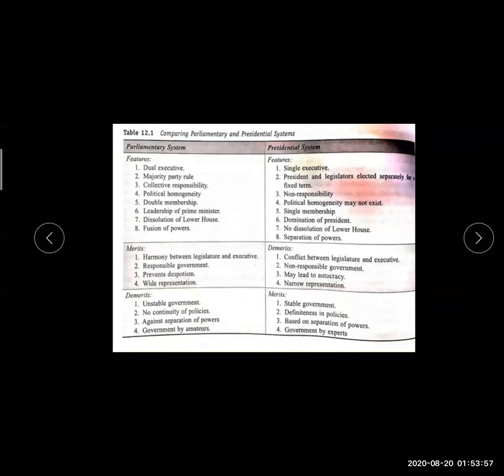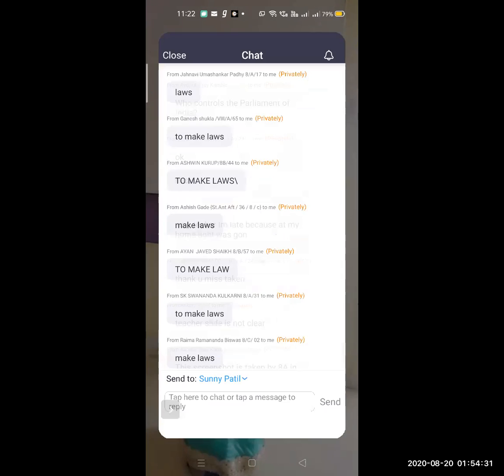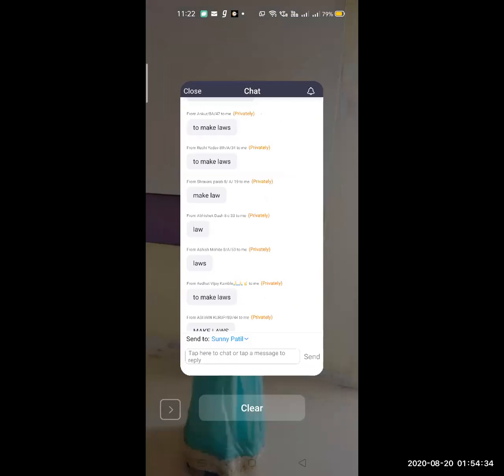Students, one more thing I want to tell you: in our India, a prime minister can hold office two or three times, but in a presidential form of government, the president can hold office only one time in his life. Okay students, now here